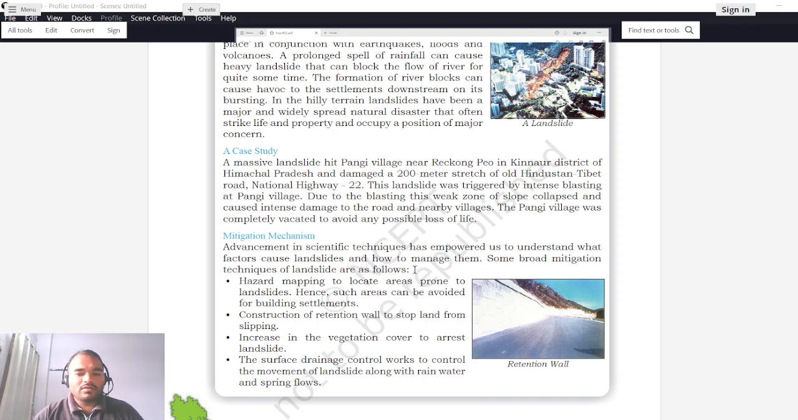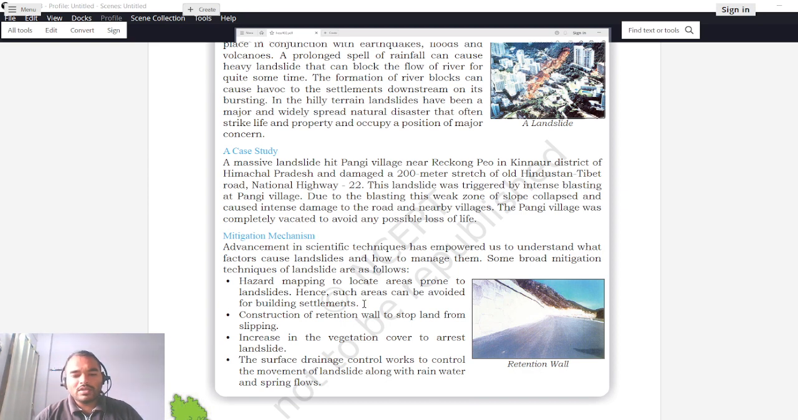So due to the scientific techniques, new technologies are being developed, because of which it is now possible to prevent this landslide, not to the full extent, but yeah, surely to some extent. So hazard mapping to locate areas prone to landslides, hence such areas can be avoided for building settlements.